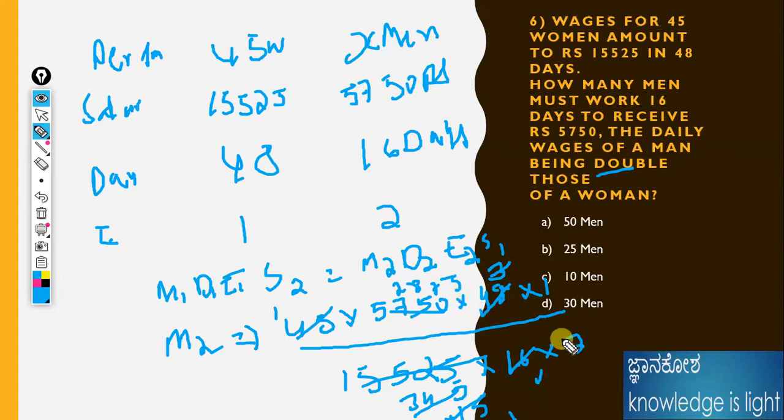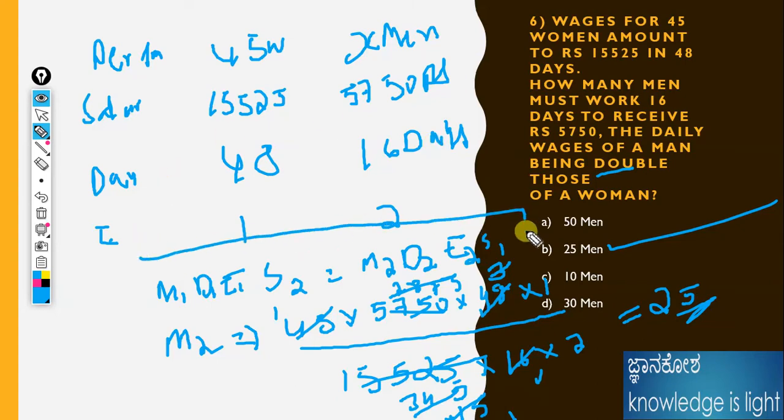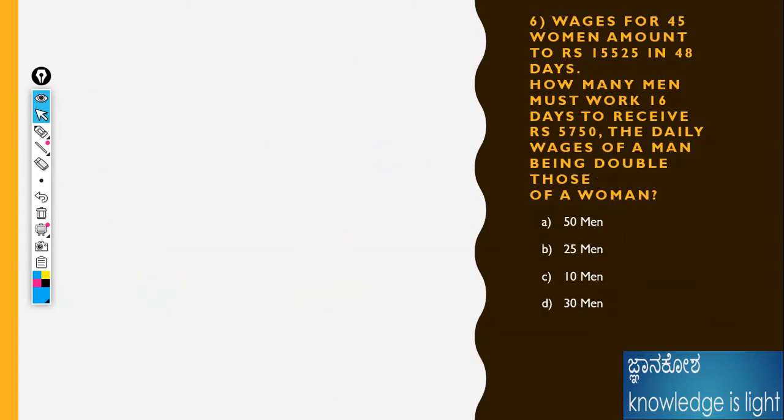25 men doing that work will get the salary of 5750 in 12 days, and the men will be stronger than women. Like that we can easily solve the problem by using this formula. Okay, next problem, last problem. We need to understand the problem. If you understand the problem, definitely we will solve it. I'm taking only difficult problems. If you can solve these, you can definitely solve any problems with work and wages. I will take the last problem.